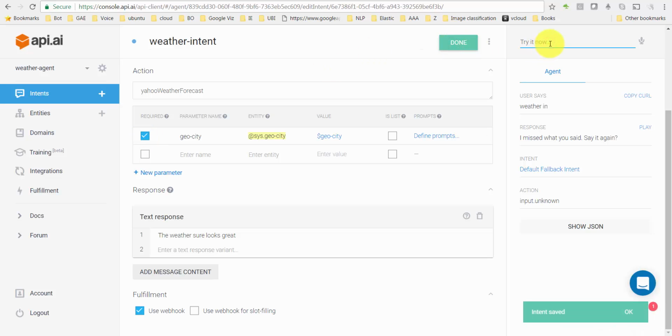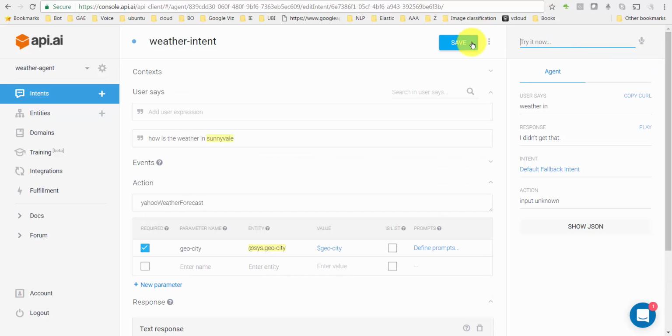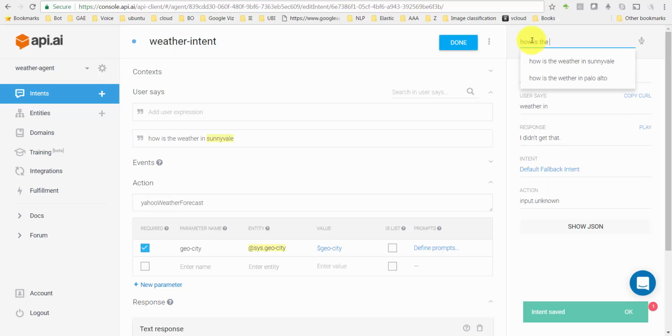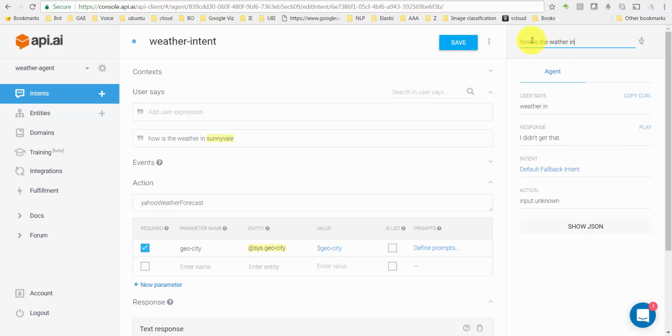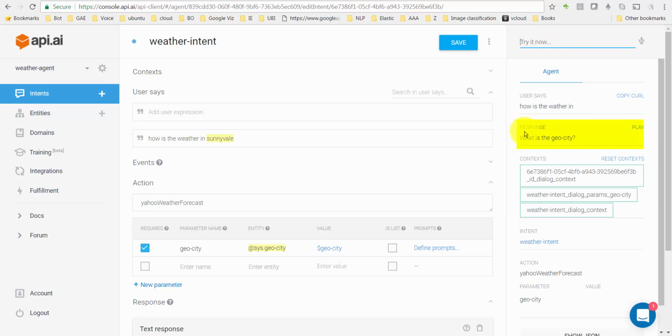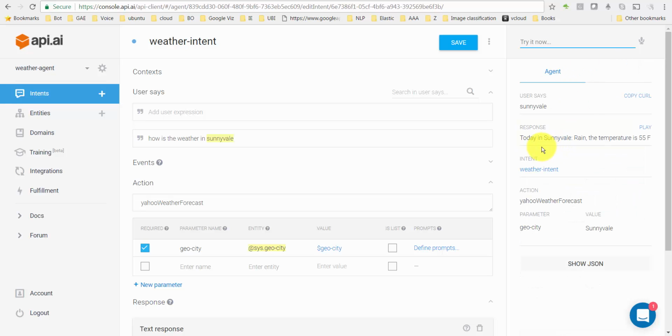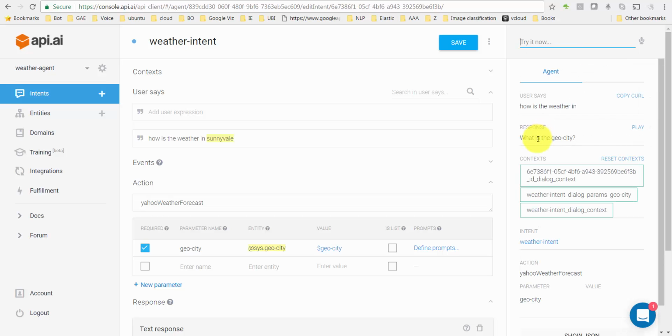So this time when I say weather in, it's supposed to come back and ask me what city. So I've saved it a couple of times. How is the weather in... what geo city? So I say Sunnyvale, and now it's going to give me that. Or how is the weather in, again it'll come back and ask what geo city. I say Palo Alto.